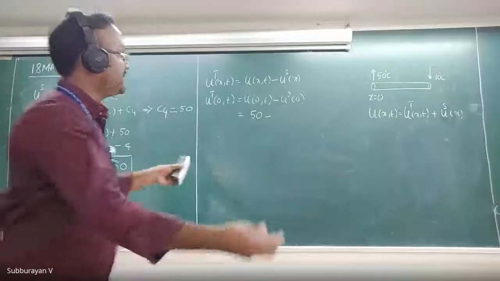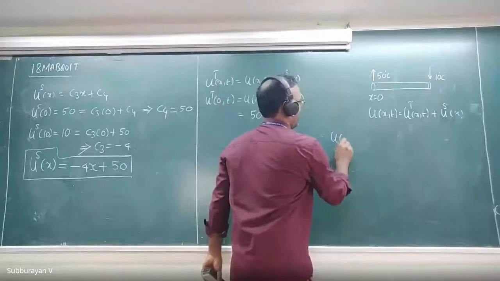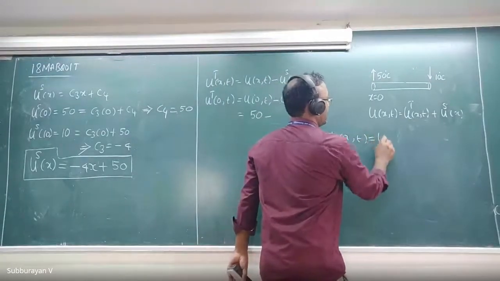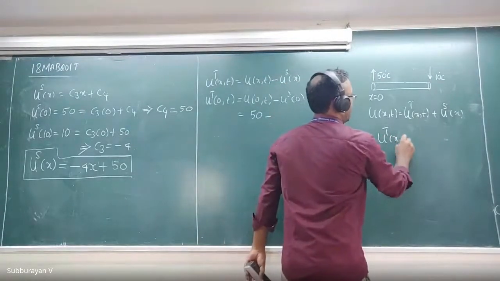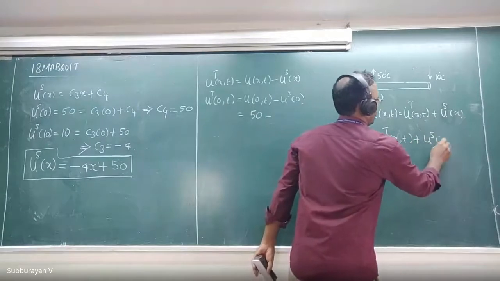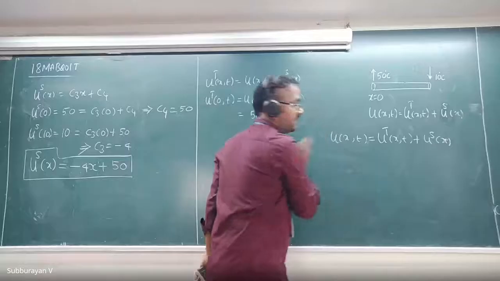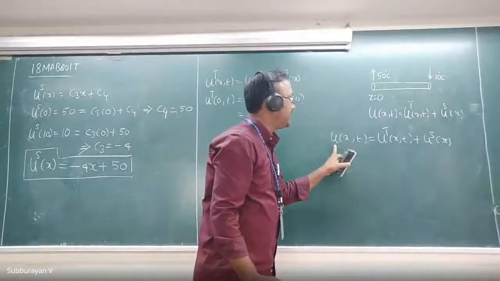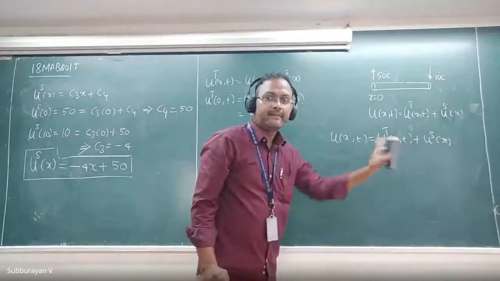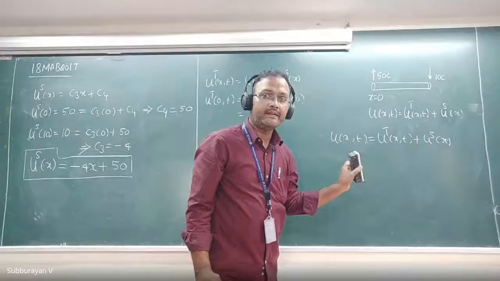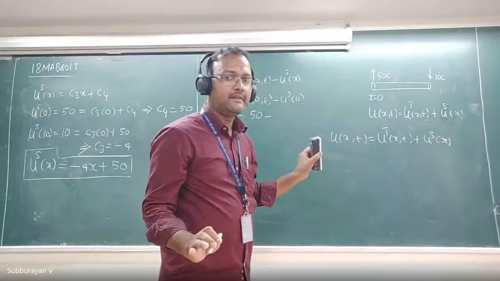Sir, can you explain why we have taken minus us? Very simple. Look at this. Here u of x comma t is equal to ut of x comma t plus us of x, right? I just subtracted us of x from both sides. Okay, sir. Got it? Yes, sir.